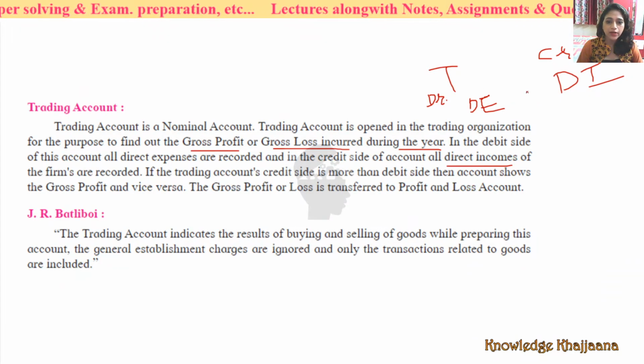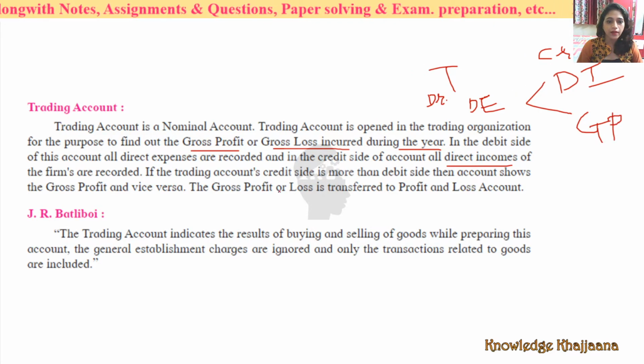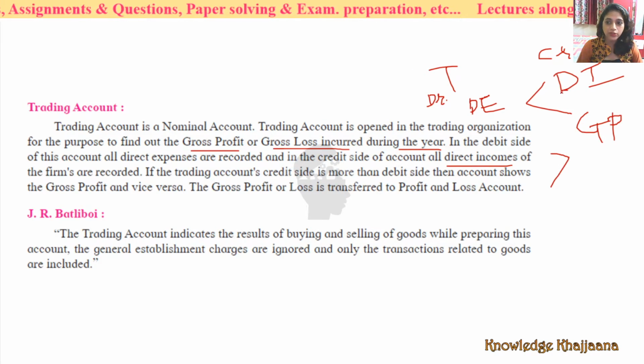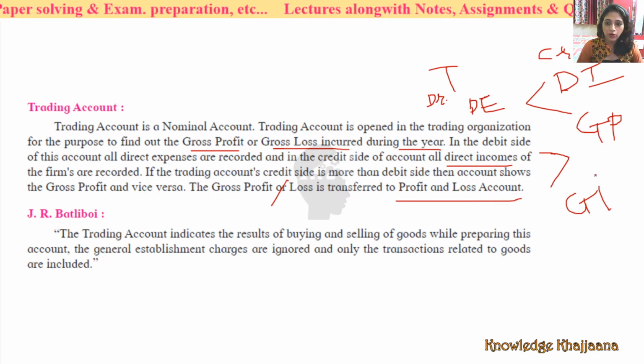If the trading account's credit side is more than the debit side, then the account shows the gross profit. And vice versa. If the debit side is more, meaning direct expenses are more than direct income, which is not an advisable stage, then there is a gross loss. Whether gross profit or gross loss, it is transferred to the profit and loss account.